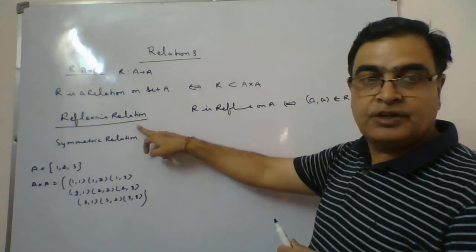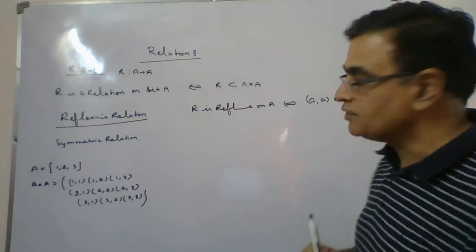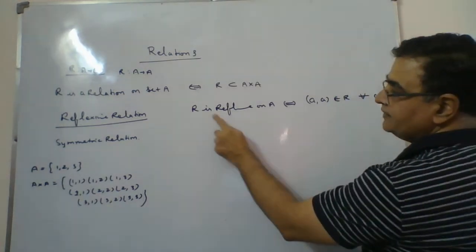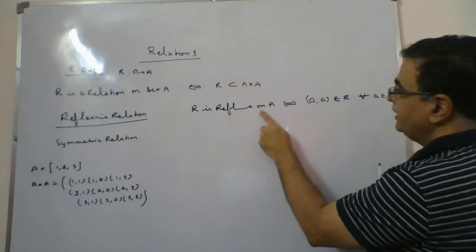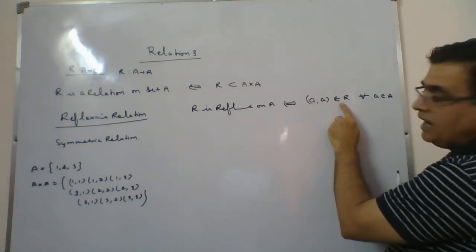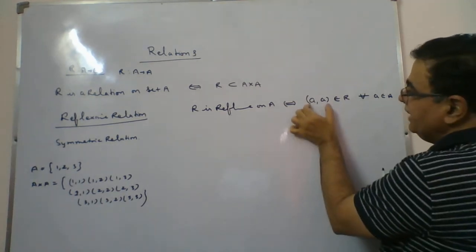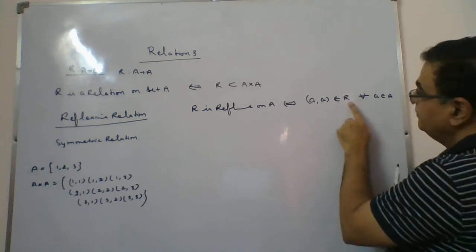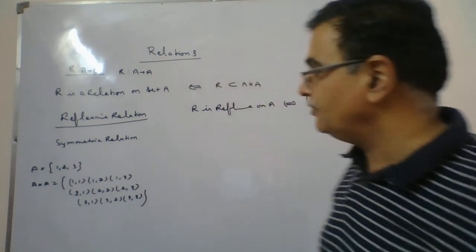Reflexive relation, if you want to take as a definition in words, I told you, another definition also, mathematical, you can take. R is reflexive on A if and only if (a, a) belongs to R for all a belongs to A. Means every a, for all a, should be in the relation set. Then we will say yes, it is a reflexive relation.